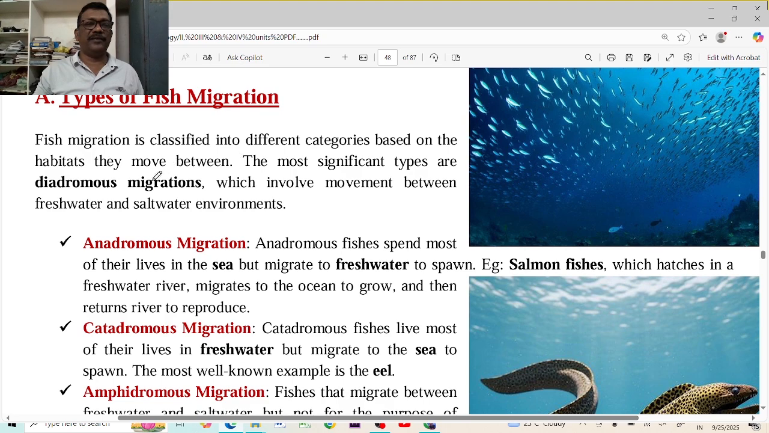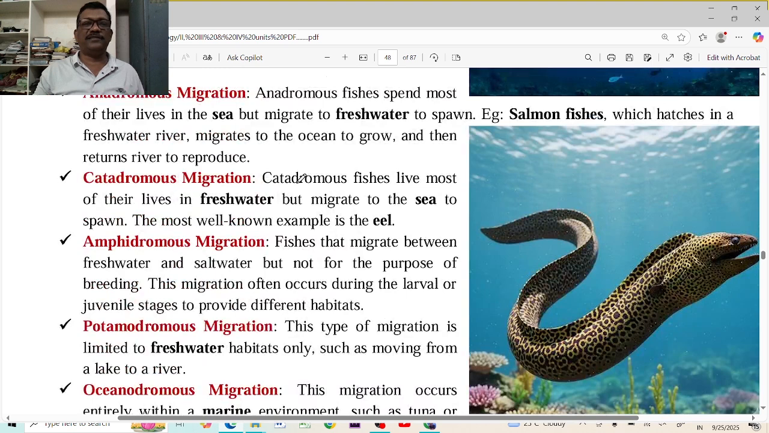That is diadromous migration. In between the two different habitats, the diadromous migration is taking place. Anadromous migration is from the oceans towards the river. If the ocean is the salt water, the osmotic problems are created. If they spawn in the salt water or the ocean water, the eggs may not tolerate those conditions.